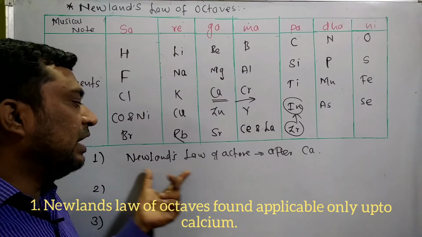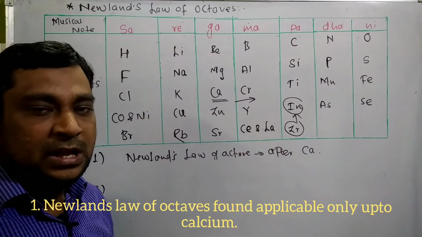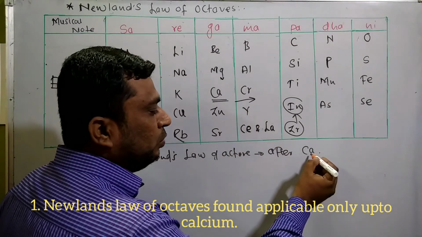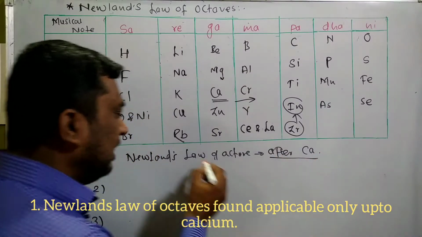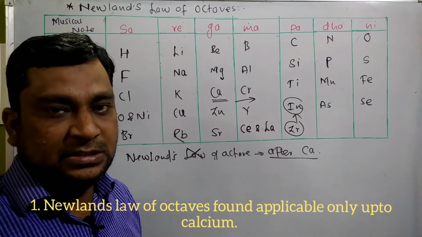What is that? In Newland's table of 7 by 8, after calcium, every 8th element does not possess properties similar to the first. It means that after calcium, Newland's law of octaves is not followed. Okay, this is the first drawback.